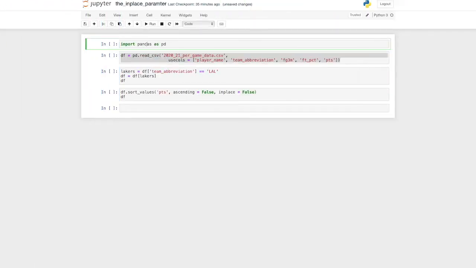The flip side of this means that every time we don't set the in-place parameter equal to true, it is set to false by default. Let's go through this exercise one final time, making sure to call out the in-place parameter and setting it equal to false for good measure. We'll use the same code as we did the first time around, but we'll make sure to set the in-place parameter equal to false explicitly. So if we print this data frame, what do we expect to get? Let's run through it.